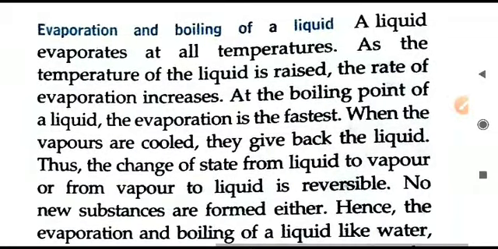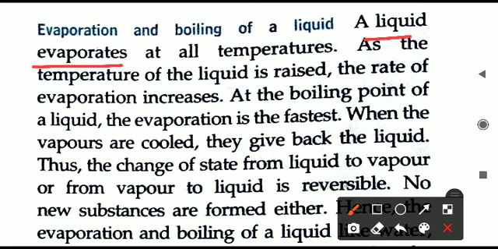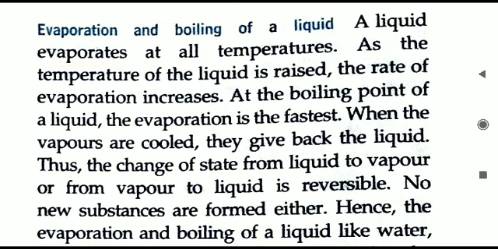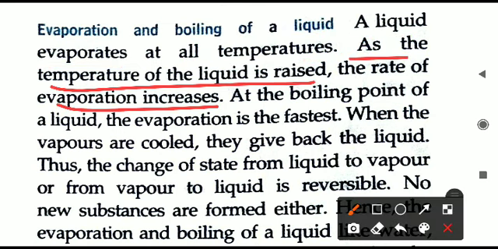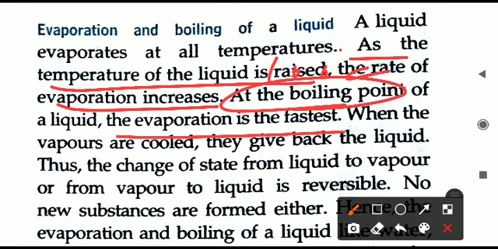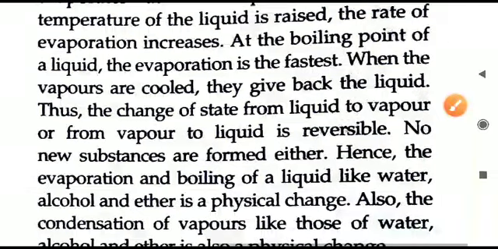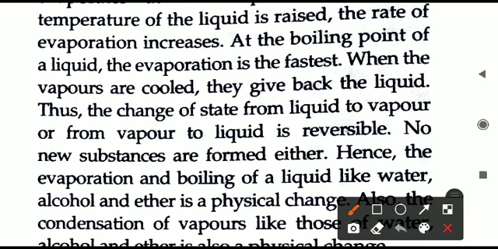These are physical changes. Why is it so? Because when a liquid is evaporating, what is happening? It is depending upon the temperature. Evaporation of a liquid depends on temperature. If the temperature is increasing, the evaporation also increases. And at the boiling point, that means at 100 degrees Celsius, what will happen? Evaporation will be fastest, because at that time all the water will convert into gas. For water the boiling point is 100 degrees Celsius; different liquids have different boiling temperatures. So it depends on that liquid only. According to the boiling point of the liquid, the evaporation rate will be fastest.